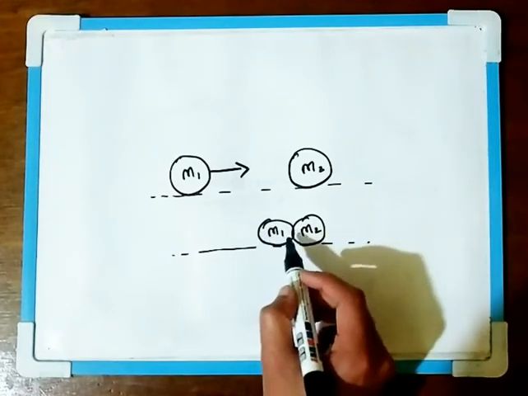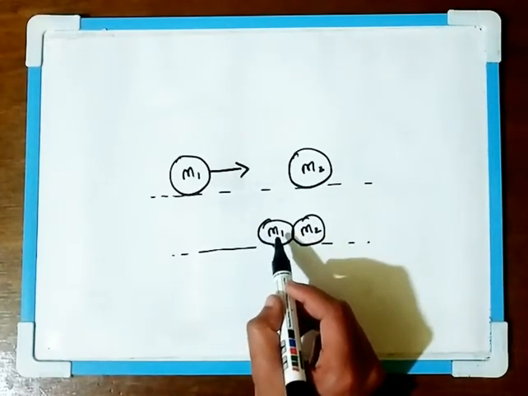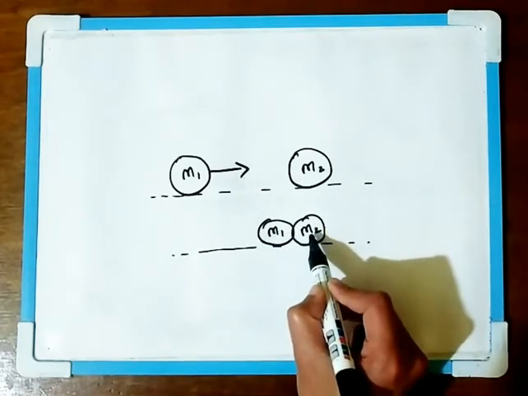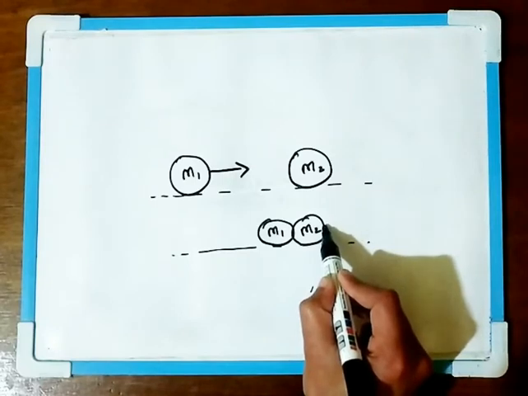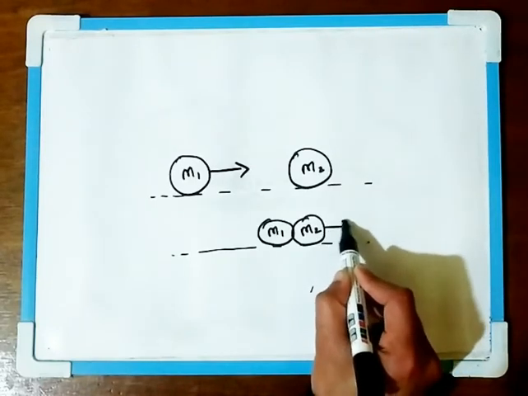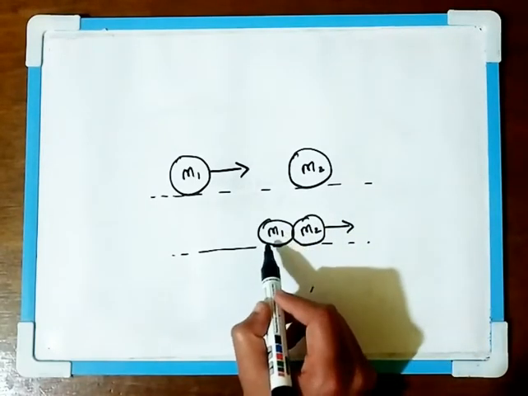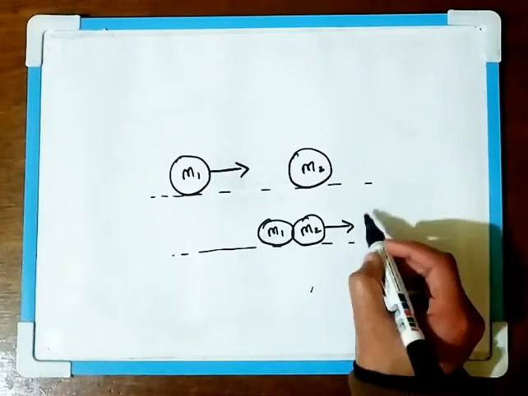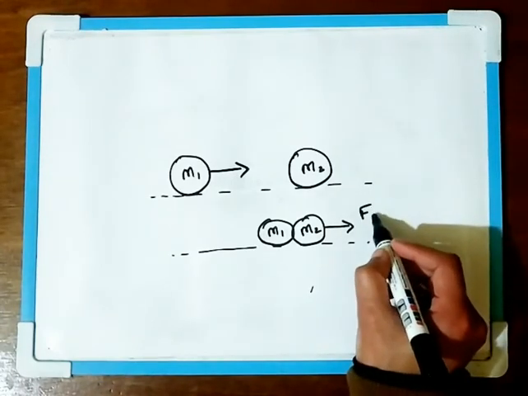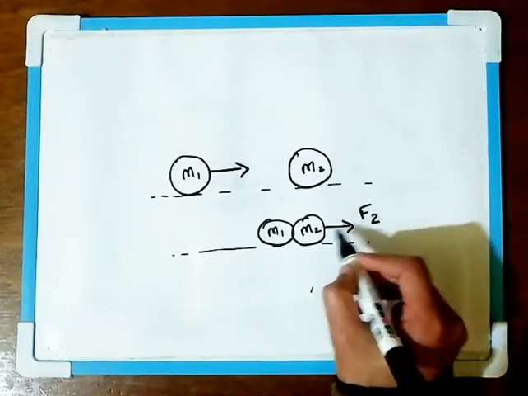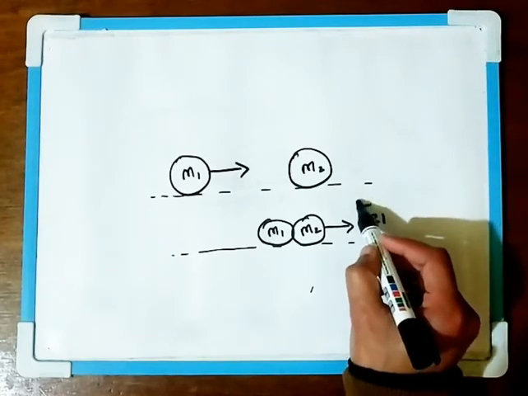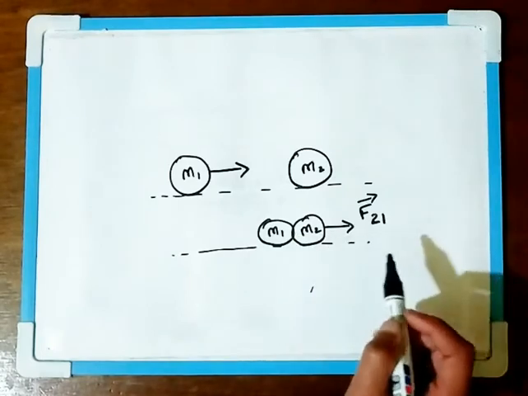So upon collision, this ball of mass m1 will exert a force on this ball of mass m2. So this ball will start moving. The force exerted by the ball of mass m1 on m2 can be given as F21, the force experienced by the ball of mass m2 due to the ball of mass m1, and it is in this direction.